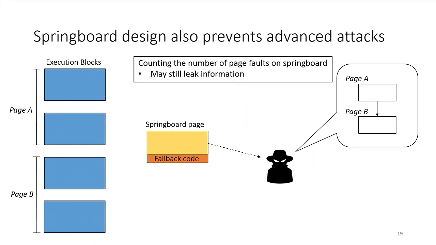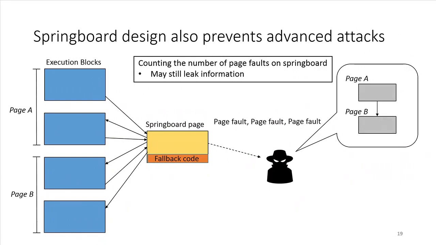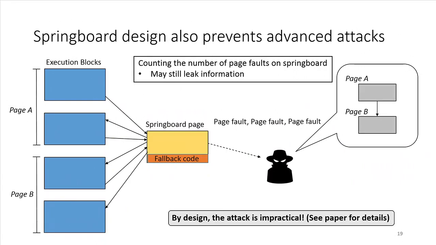This design can also prevent more advanced attacks. Think about an attacker who keeps triggering aborts on the Springboard page and simply counts the page fault number, hoping to get the page access pattern. But by design, this attack is impractical. Due to time limitation, please check the paper for more detailed information.